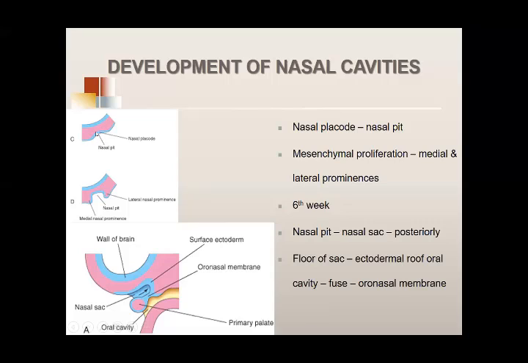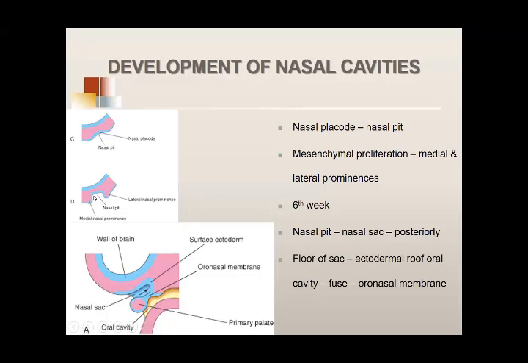The ectoderm proliferates and develops into a nasal placode. The mesenchyme on either side of the developing nasal placode proliferates and develops into a lateral nasal prominence and a medial nasal prominence, and the nasal placode, as a result, becomes depressed.